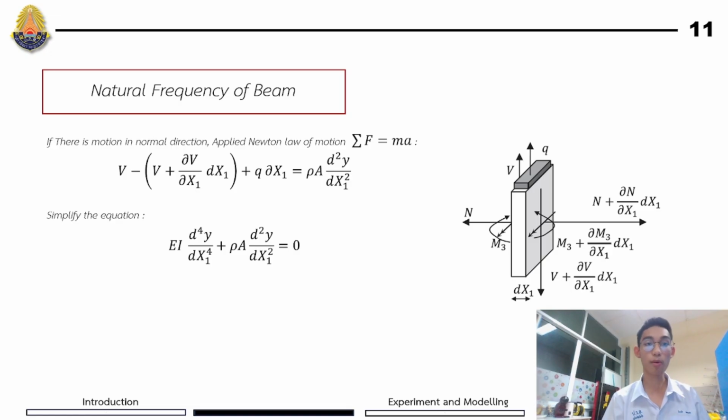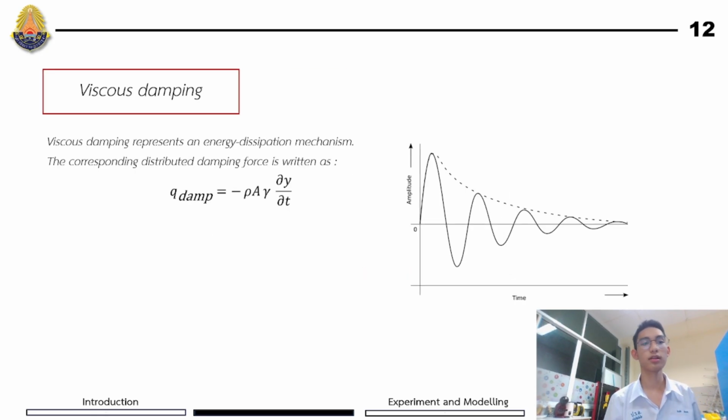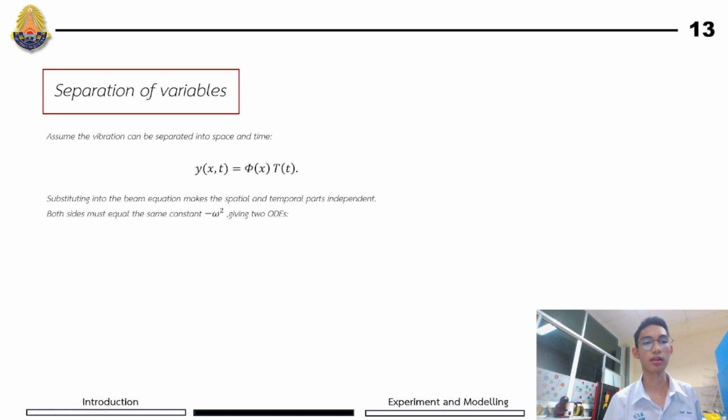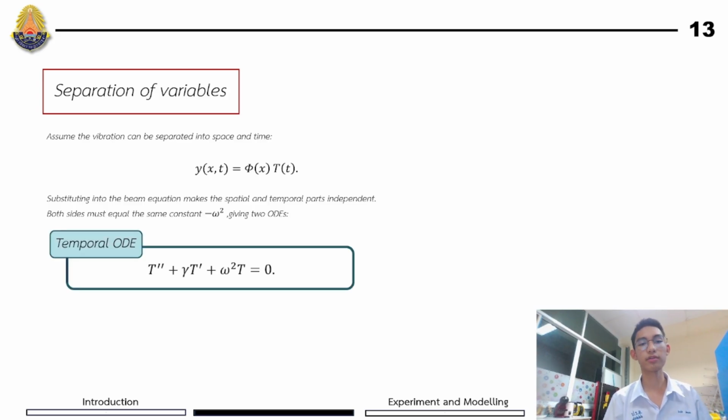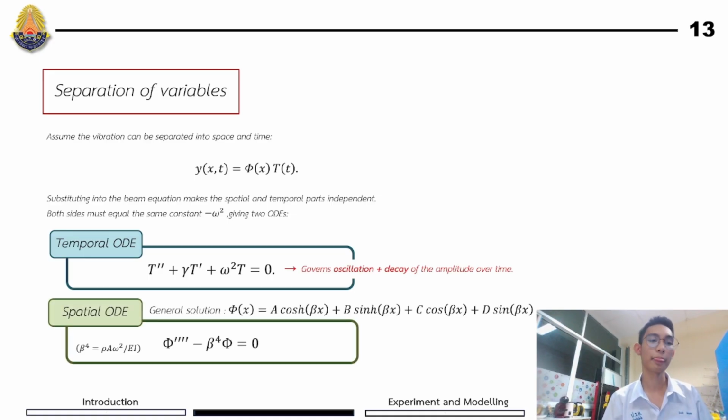If there is motion in the normal direction, we apply the law of motion and simplify the equations. If it's free vibration, then the distributed load is equal to 0. A term represents an energy dissipation mechanism, so we can write the damping force into the equation of motion. We assume the vibration can be separated into space and time components, and substitute into the beam equation. This gives the temporal ODE with respect to time, which governs oscillation and decay of the amplitude over time, and the spatial ODE with respect to horizontal displacement, which governs the shape of each vibration mode.